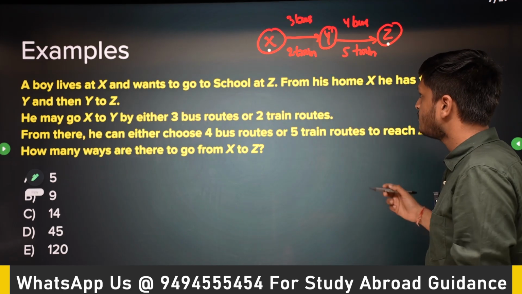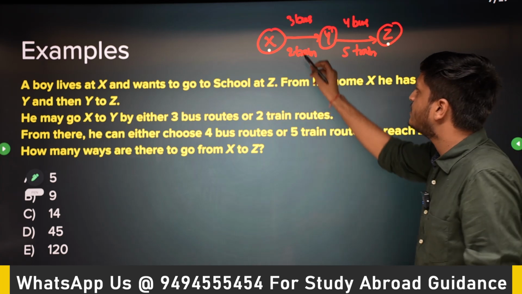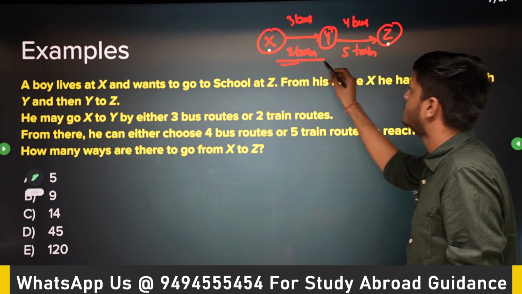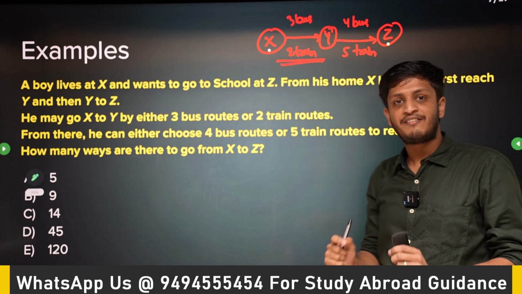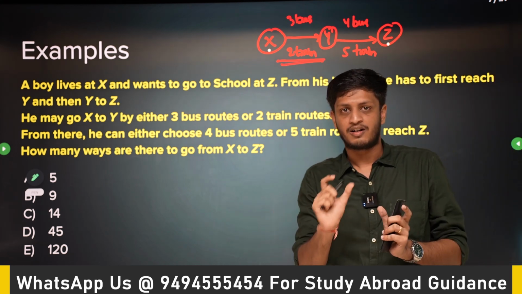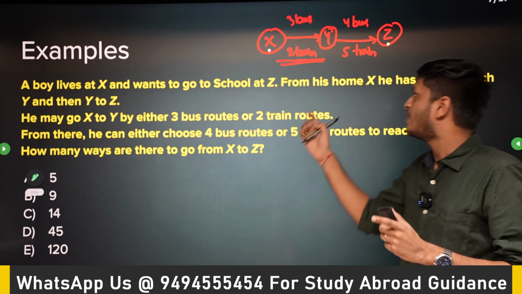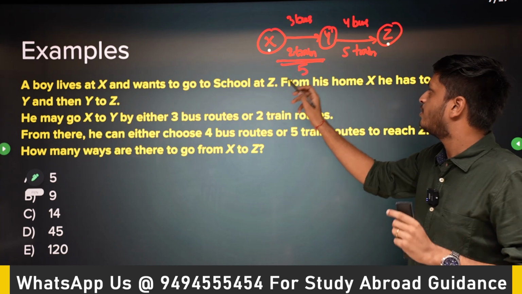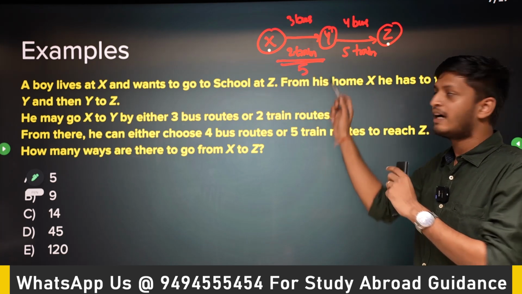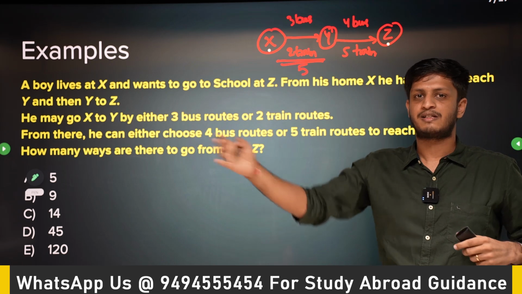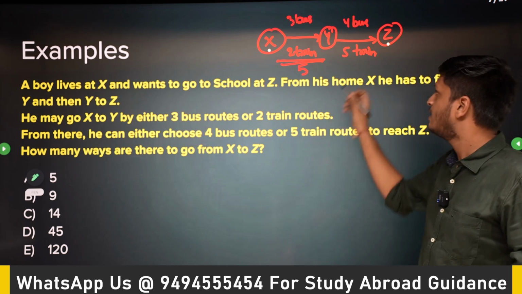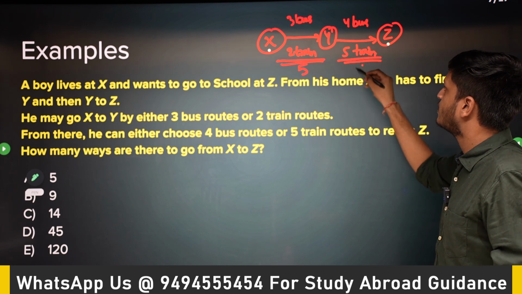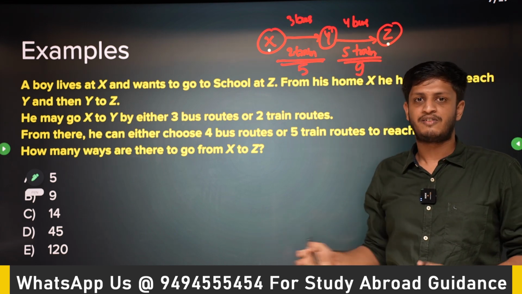Okay, so think about it. Consider this task as one. In how many ways can I reach from X to Y? So either I will take a bus or a train, rule of sum. So I will take a bus or a train. How many ways do I have? 5 ways. To reach from X to Y, I have 5 ways. I can take either a train or a bus, any of 5 options. Similarly from Y to Z I have 4 plus 5, 9 options, 4 buses and 5 trains.